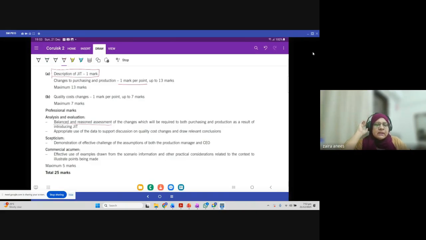And then skepticism says demonstration of effective challenge of the assumptions of both the production manager and the CEO. So the basic idea of professional marks is that if you do the question properly, you will get professional marks. What we suggested is challenging the assumption of the CEO, and that's what skepticism means, right? So if you do the question well, you will earn these marks, right? So that's basically what I wanted to do in today's session, right?